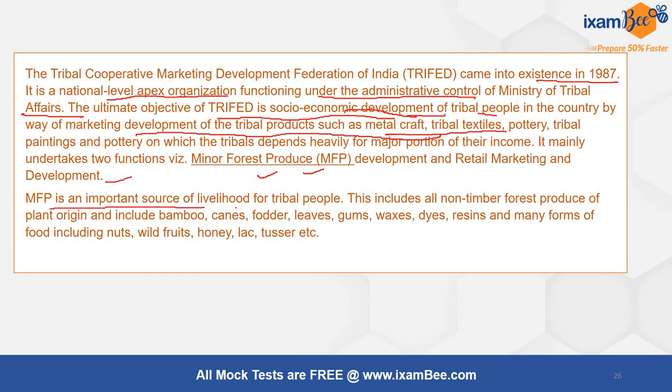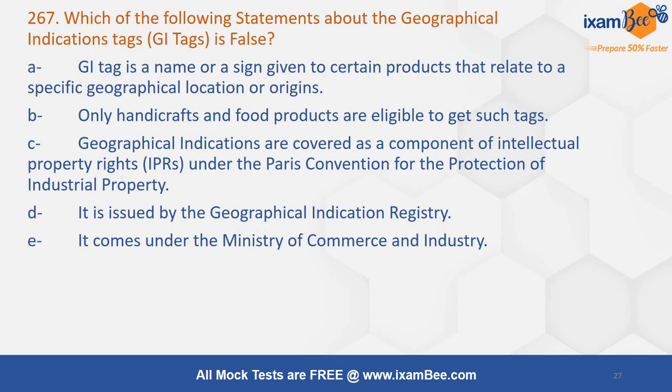Minor forest produce is an important source of livelihood for tribal people. These include non-timber forest produce of plant origin like bamboo, canes, fodder, leaves, gums, wax, dyes, resins and many others. Food including nuts, wild fruits, honey, lac, tussar, etc.